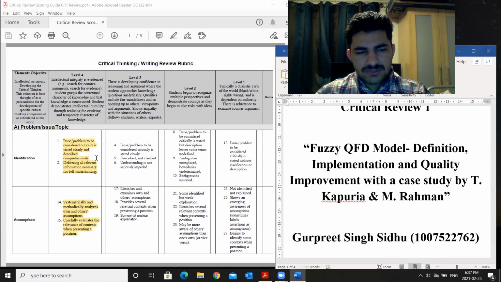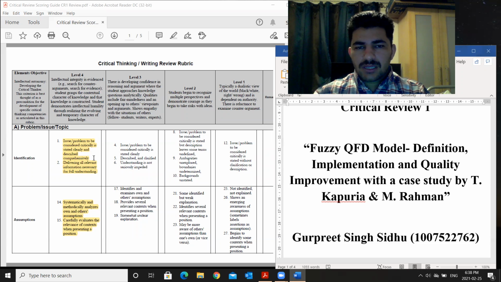Regarding the assumptions, there are some made by the author and some of my own. For example, when the author said that the relationship between two variables is weak, medium, or strong, I had to analyze those assumptions.